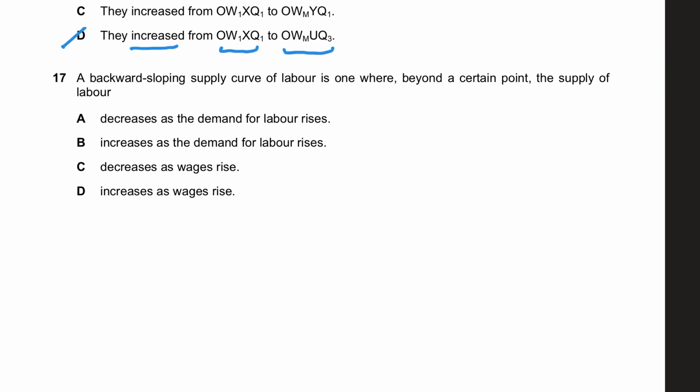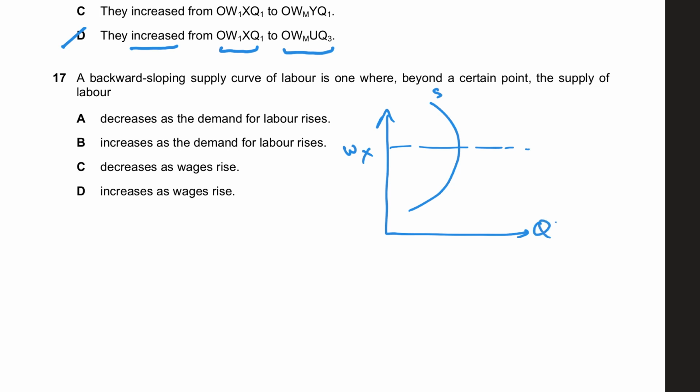Now, in number 17, they say a backward bending supply of labor is one where beyond a certain point, the supply of labor, remember, a backward bending supply curve looks like this. We say beyond some point, let's say X, the workers will decide to work less when the wage rate goes up, and that's because the income effect is greater than the substitution effect. So beyond a certain point, the supply of labor decreases as wage rate goes up. So C is the right answer for number 17.